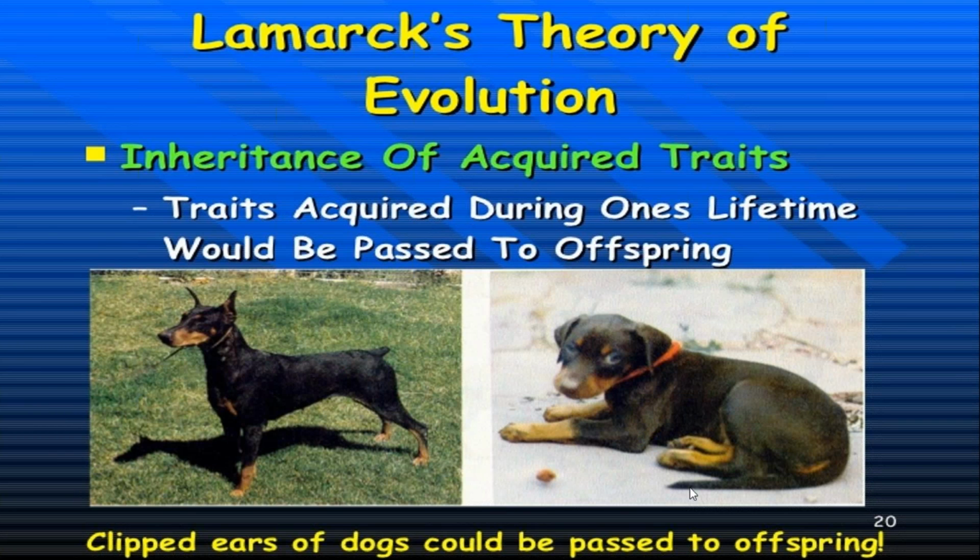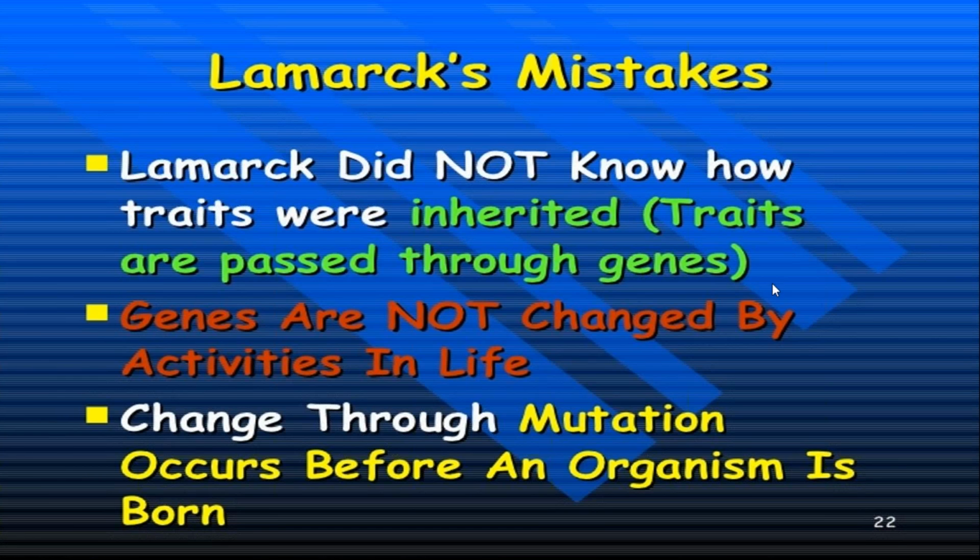Lamarck's theory was highly criticized because he was saying that the characteristics are passed from parents to the offspring. This theory is also known as the inheritance of acquired characteristics.